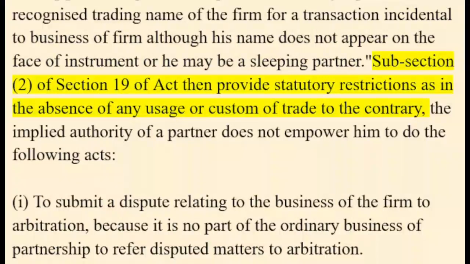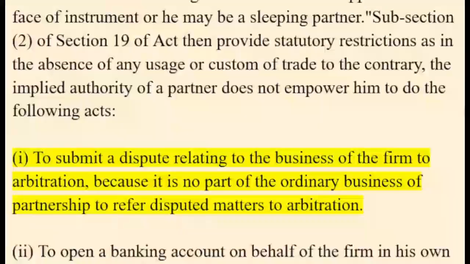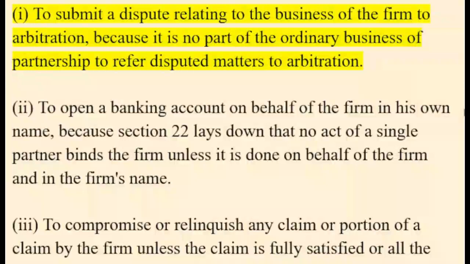Subsection 2 of Section 19 of the Act then provides statutory restrictions: in the absence of any usage or custom of trade to the contrary, the implied authority of a partner does not empower him to do the following acts. I. To submit a dispute relating to the business of the firm to arbitration, because it is no part of the ordinary business of a partnership to refer disputed matters to arbitration.